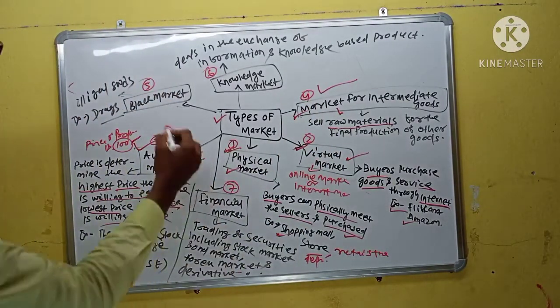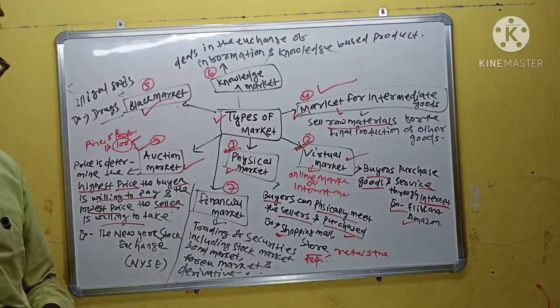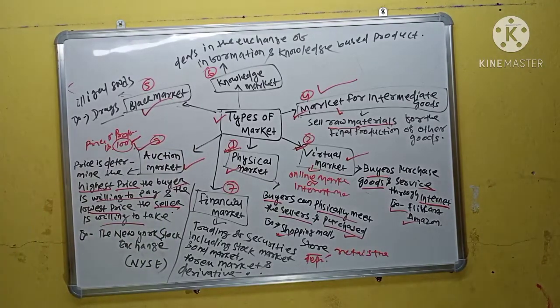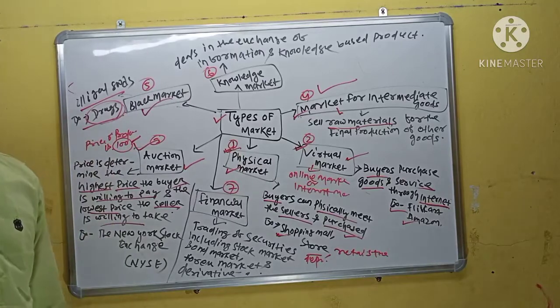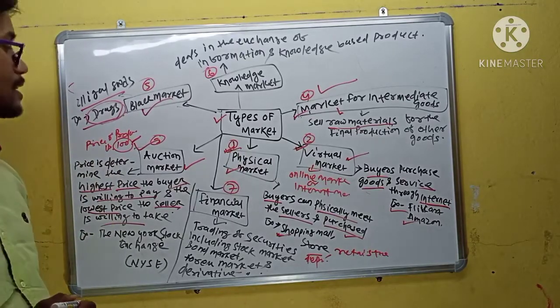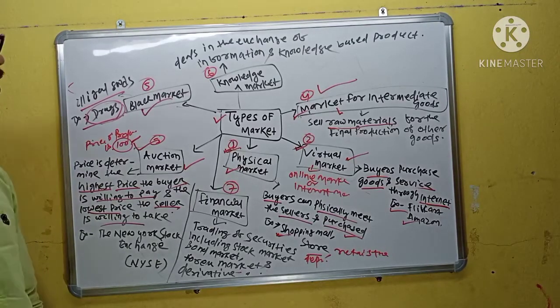Next is the black market. A black market is a setup or a market where illegal goods are sold, like drugs. It is an illegal transaction in a market where illegal goods are exchanged. It's called the black market.